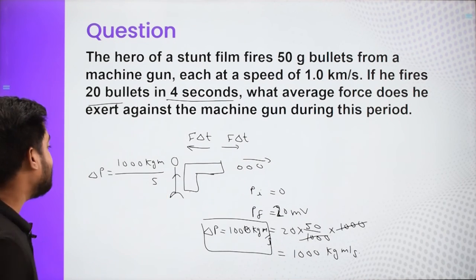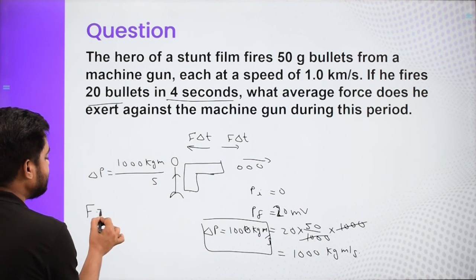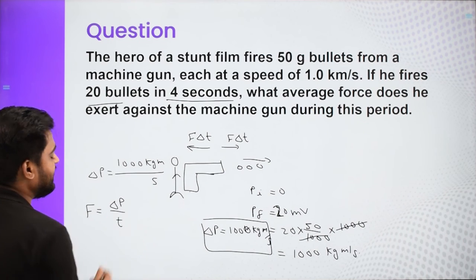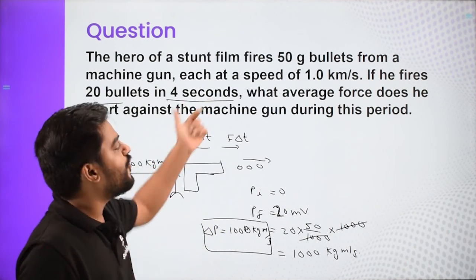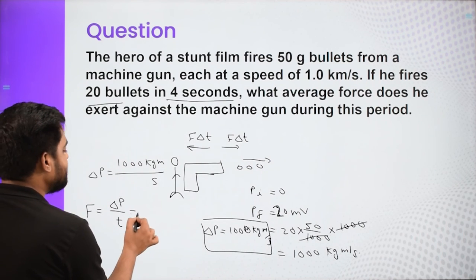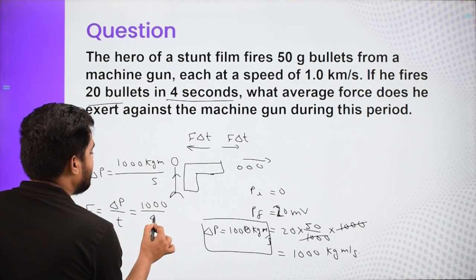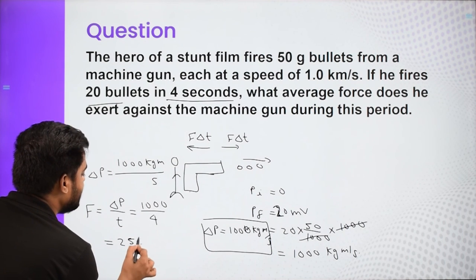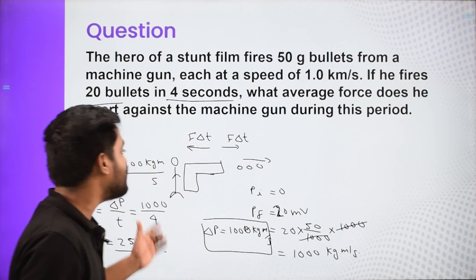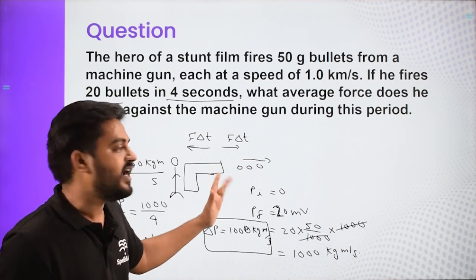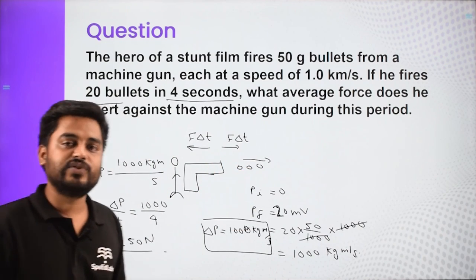Now what is the force? Force is change in momentum divided by time taken, and the time taken is 4 seconds. So it is 1000 by 4, which gives 250 Newton. So on average, a force of 250 Newton needs to be applied so that this much impulse can be imparted to these bullets.